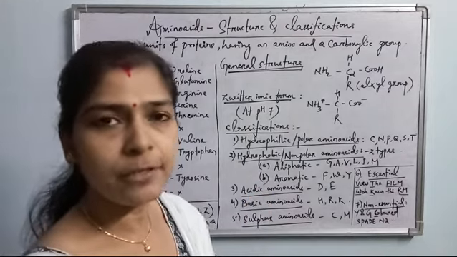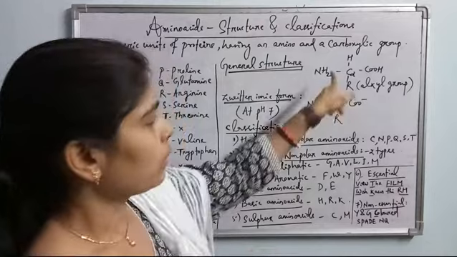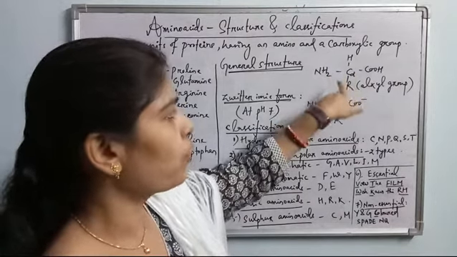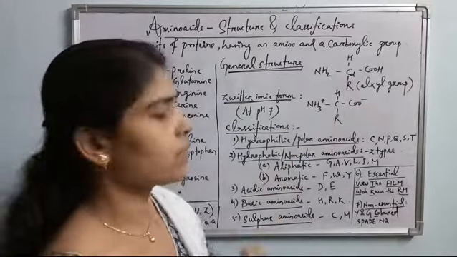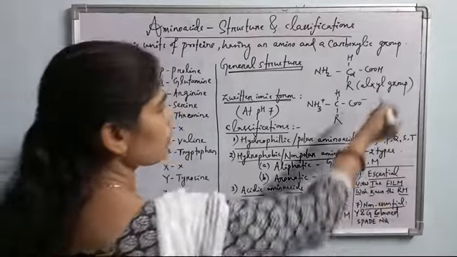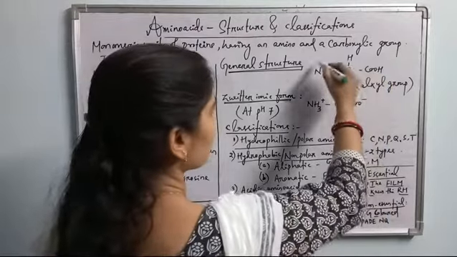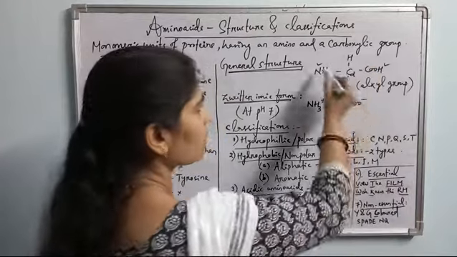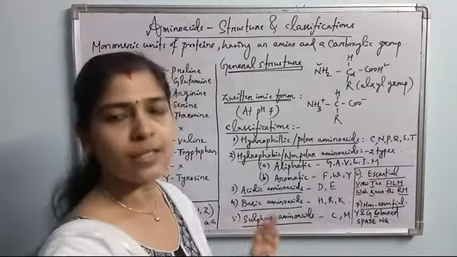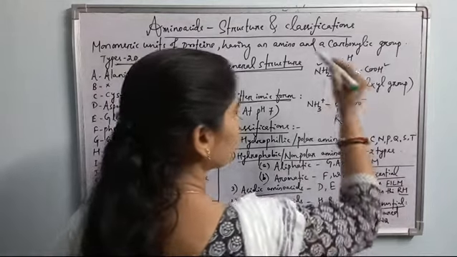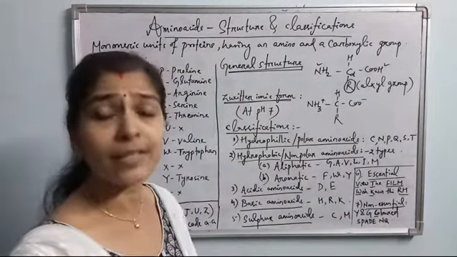We know that the valency of carbon is 4. So if the carbon present in the center contains 4 different groups in the 4 different hands, then this carbon is considered as the asymmetric carbon or chiral carbon. So this is the general structure of an amino acid. It has one amine group, then a carboxylic acid group, and one H. These 3 are constant in all the 20 amino acids. Only the R changes. R is the alkyl group or side chain.